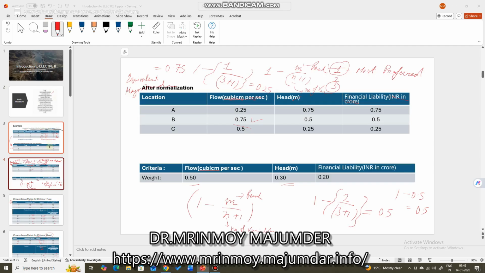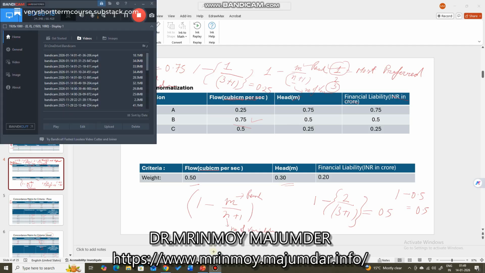And for the criteria, if the criterion is beneficial, then we rank the best value as the best rank, first rank, and so on. And if it is a penalty criterion, a cost criterion, the lowest value is assigned the highest rank, right? After that we have converted them into magnitude, because as you know, the rank as a magnitude doesn't represent the real picture. So we convert them into its equivalent magnitude.